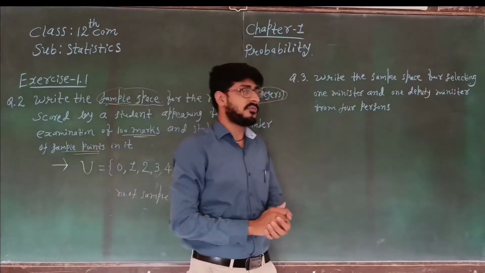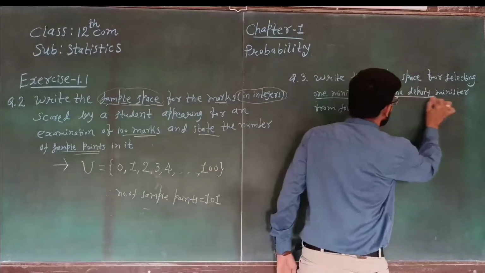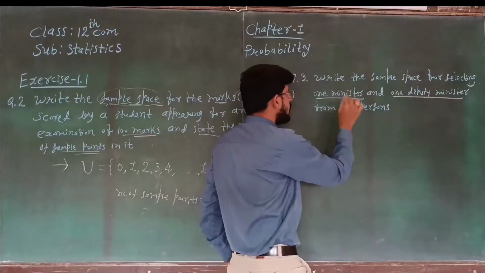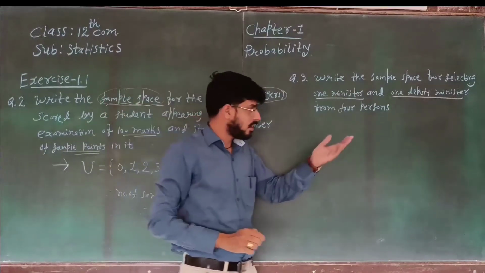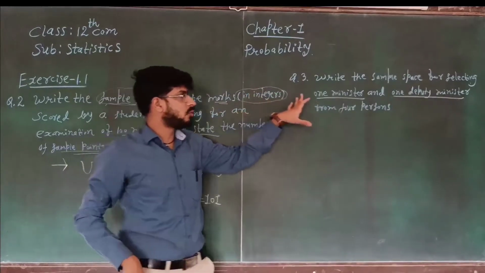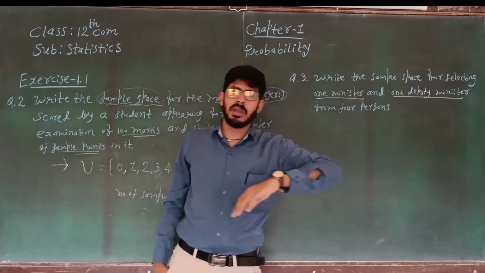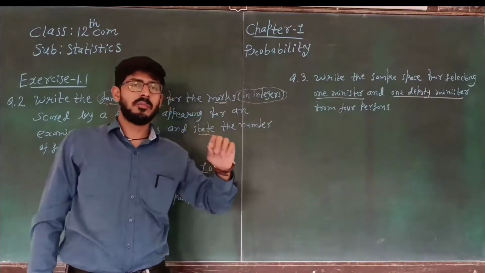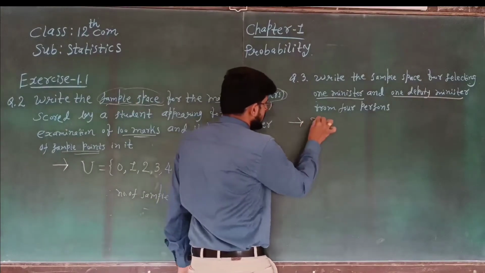Next, question number 3. Write the sample space for selecting one minister and one deputy minister from 4 persons. So first, suppose A, B, C, D are 4 persons, and we have to make a sample space for selecting one minister and one deputy minister. It means we have to make 2 at a time.